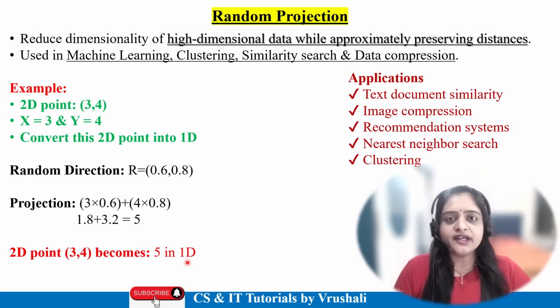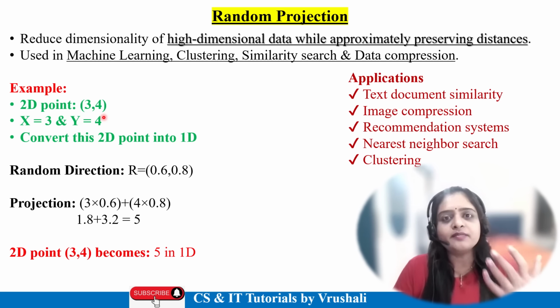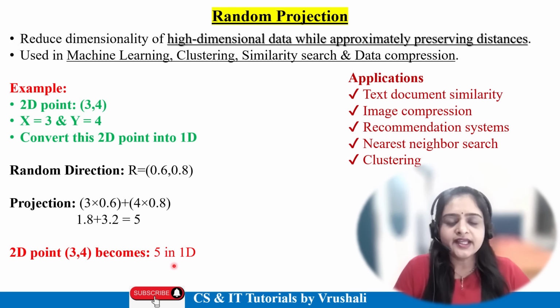Meaning a particular data point, when it is in two dimensional format, can be written as 3, 4. And when you convert this data from two dimensional to one dimensional format, it can be represented by 5, one single digit. So this is called random projection. They consider some random vectors and use them for dimensional conversion or compression purposes. So this is a simple concept used in big data.